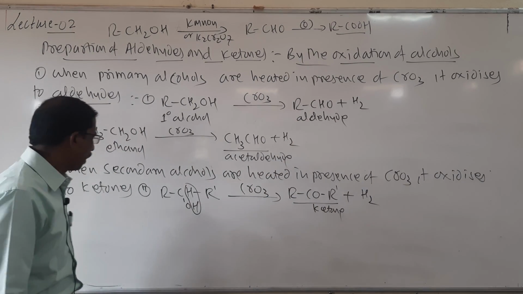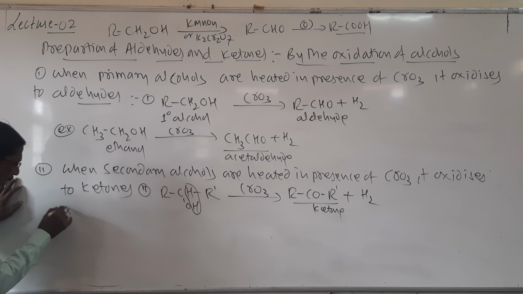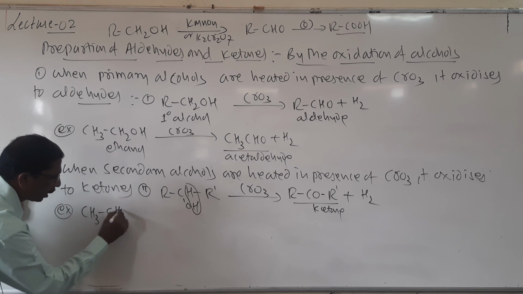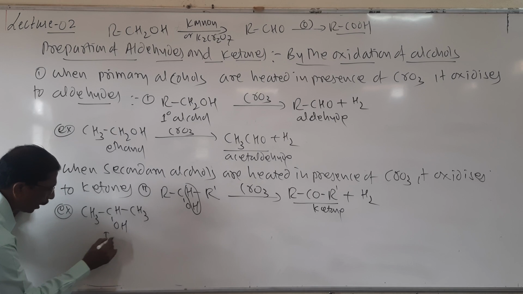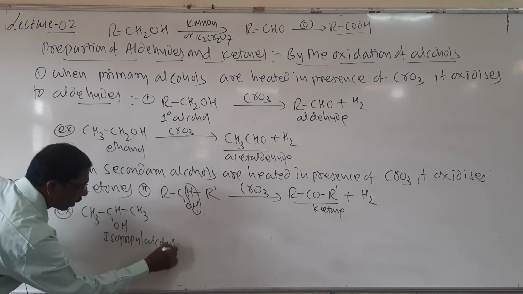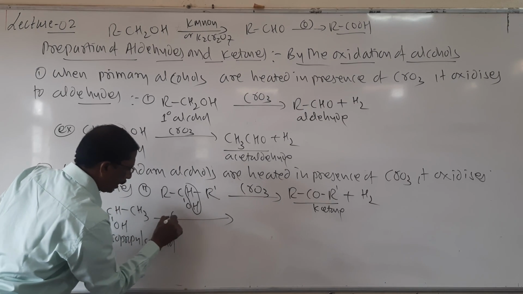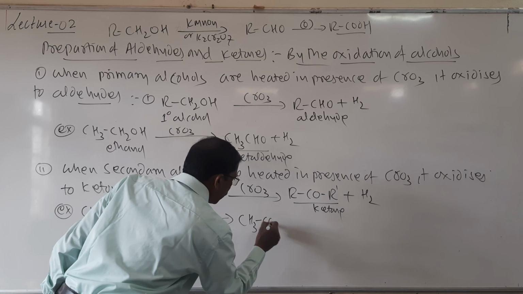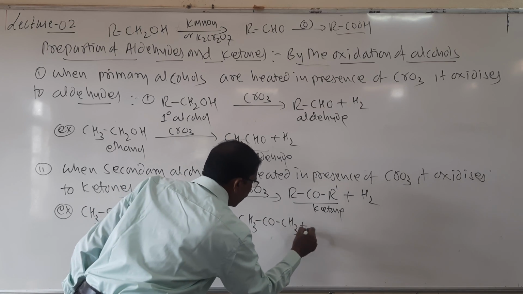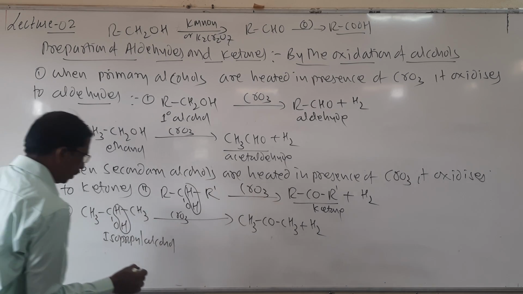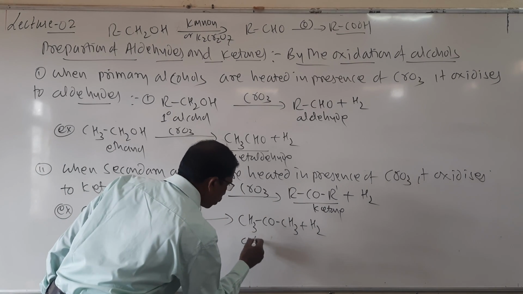And here I will take an example here. So secondary alcohol CH3CHOHCH3, isopropyl alcohol. So when it is heated in presence of CrO3, it forms CH3COCH3 plus H2. Look here, students. Here this hydrogen is removed. So then here it forms acetone.